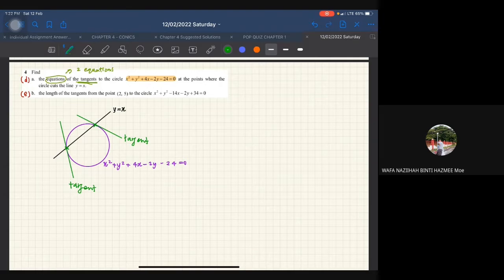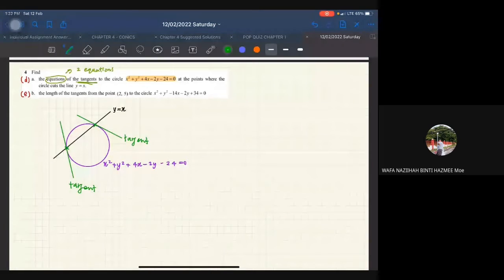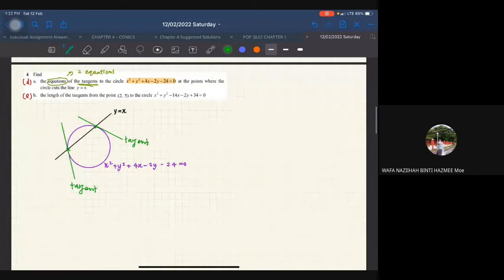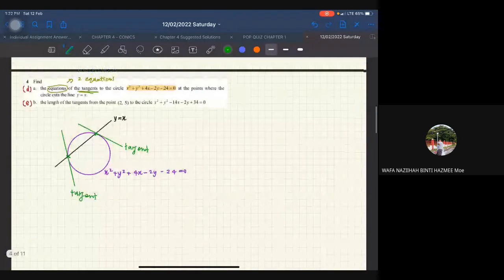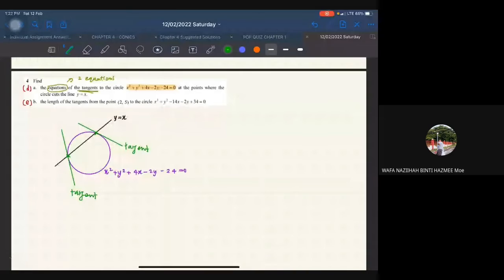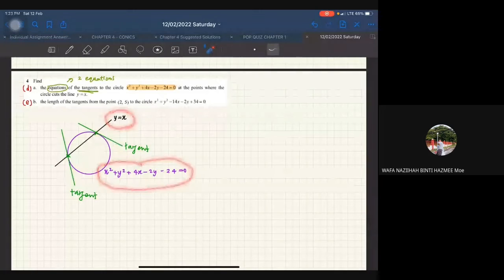Okay, so macam mana kita nak cari equation of tangent? Okay, so kita akan gunakan formula. Okay, so before that, untuk kita cari equation of tangent ni, we need to know a point on the line. So kita kena cari point ini and also point this one. So sebenarnya macam ni kita nak cari. Mestilah kita cari dia punya intersection between this one and also this one. Boleh faham ke?